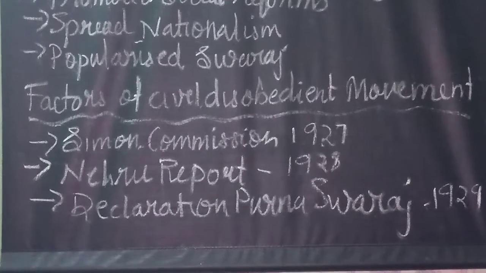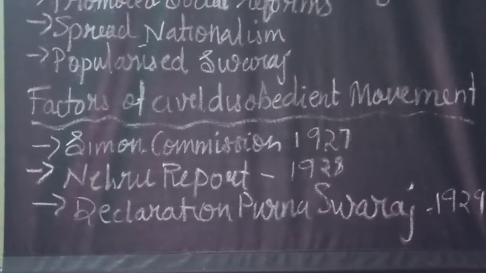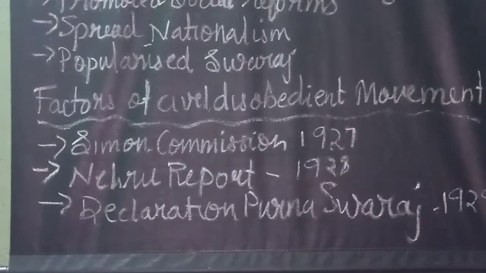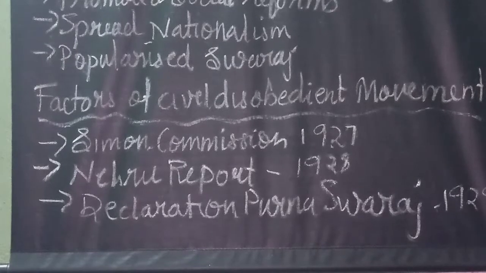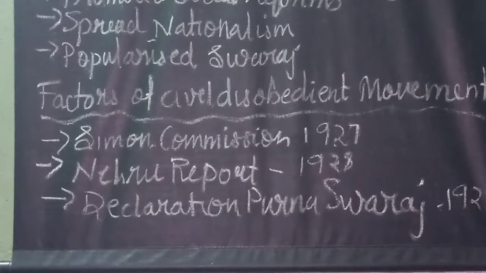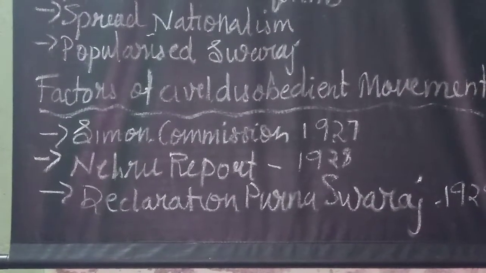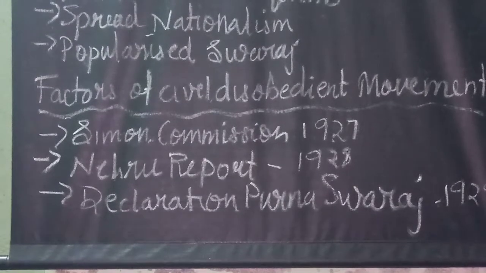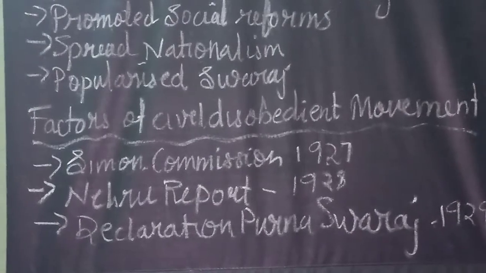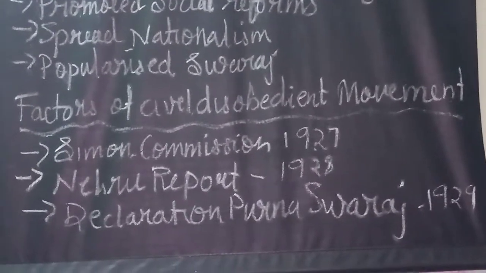The commission was composed of 7 British members of Parliament. It had no Indian member at all. This was seen as a violation of the principle of self-determination and a deliberate insult to the self-respect of the Indians. All 7 members in that commission were British people. Not even one Indian was there. Because of that, it hurt the feelings of Indians.